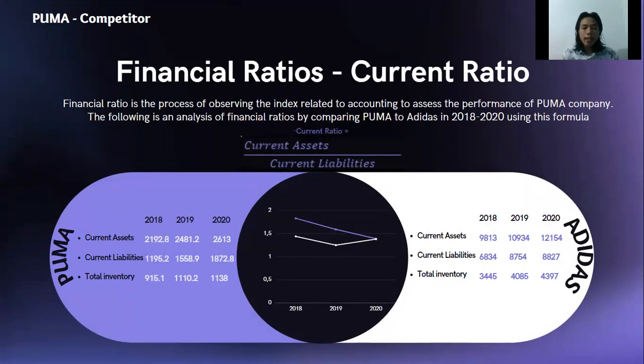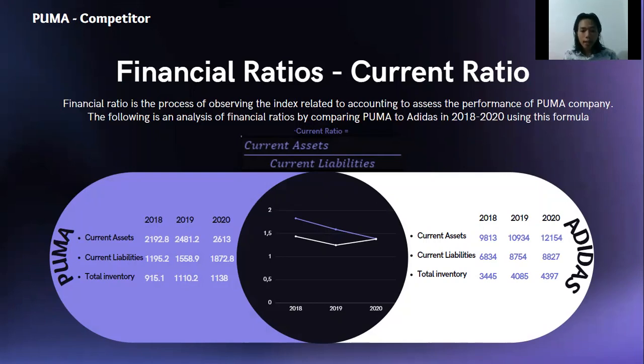Here we can see the current assets, current liabilities, and total inventory of Puma and Adidas in 2018 until 2020. For example, the current assets of Puma in 2018 are 2,192.8 million. We use the data to calculate the liquidity ratios and the current ratio.